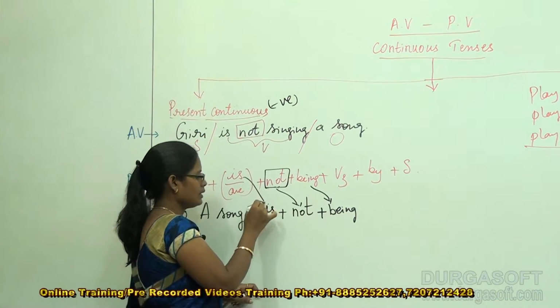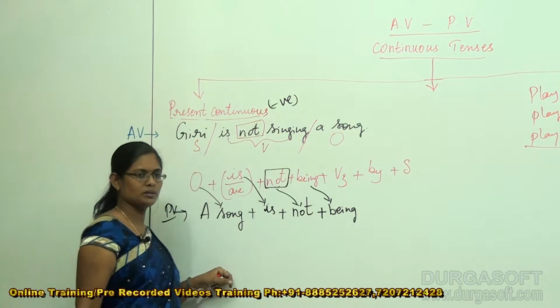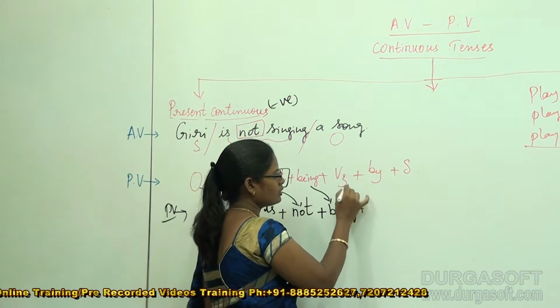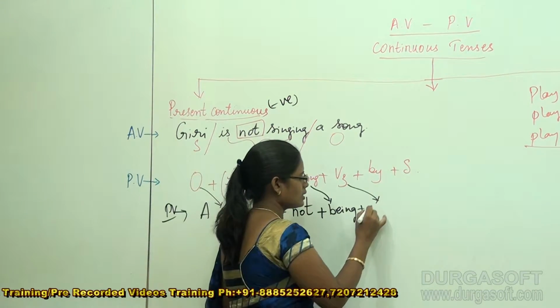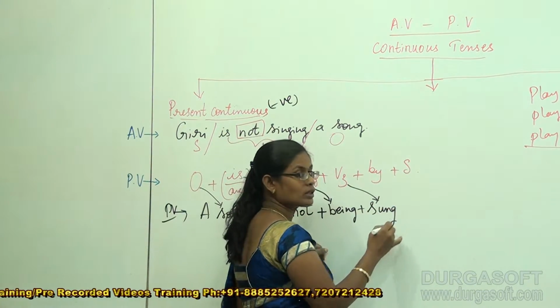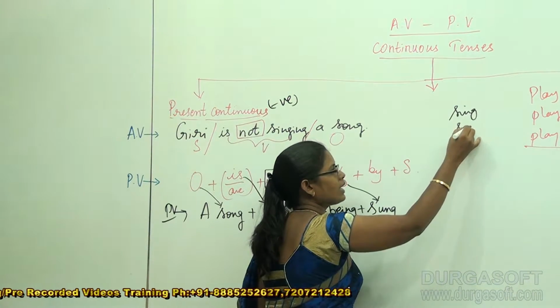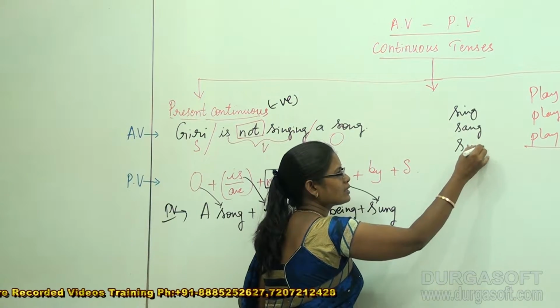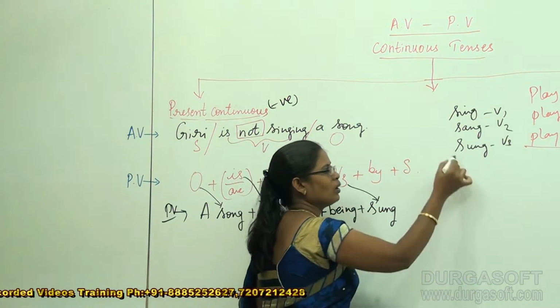Like this, and is as it is, and this is the subject. And what is the V3 form for sing? Very good. It is sung, not sang, right? Sing, sang, sung. This is V1, V2, V3.